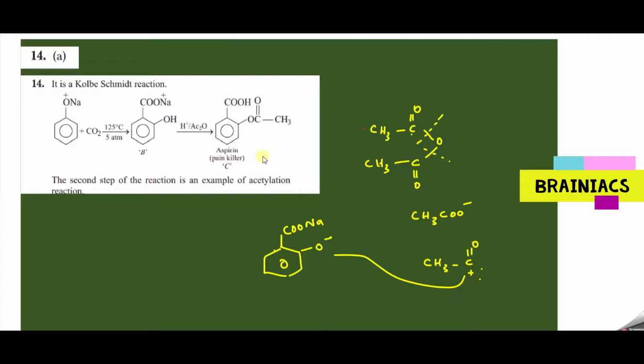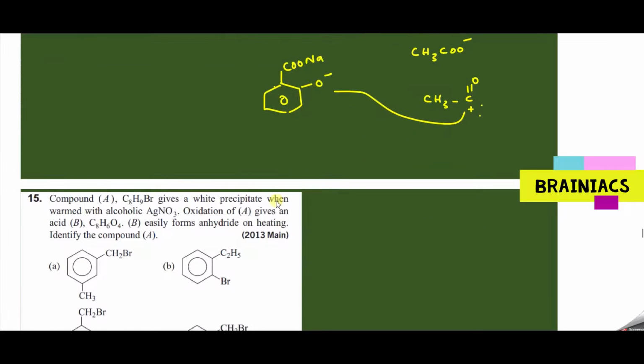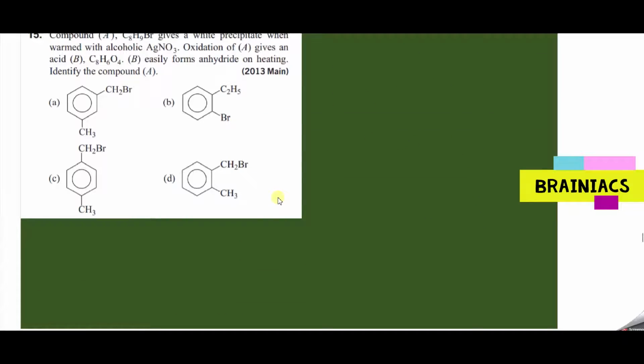Aspirin comes under non-narcotic analgesic. Another point: who will depress the CNS, the central nervous system, narcotic analgesic or non-narcotic analgesic? Narcotic analgesic. Please remember that also. Okay, try out the next question.